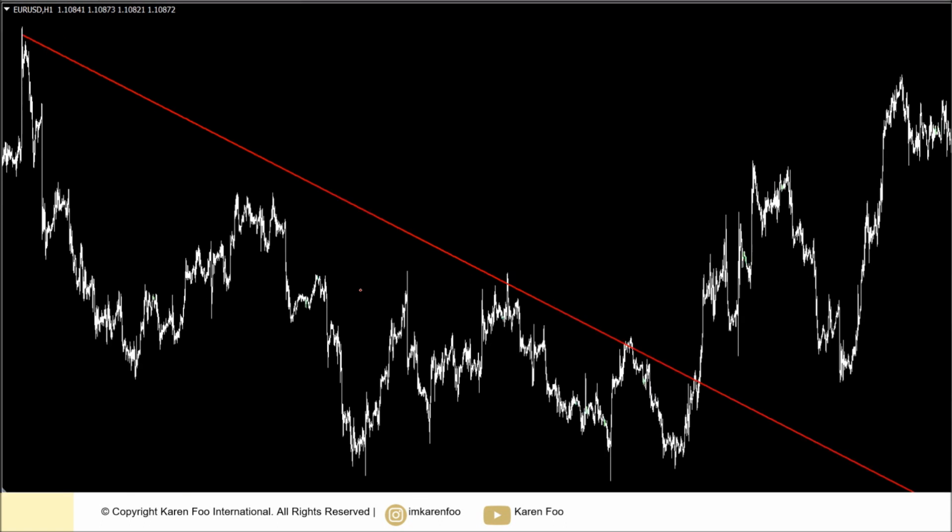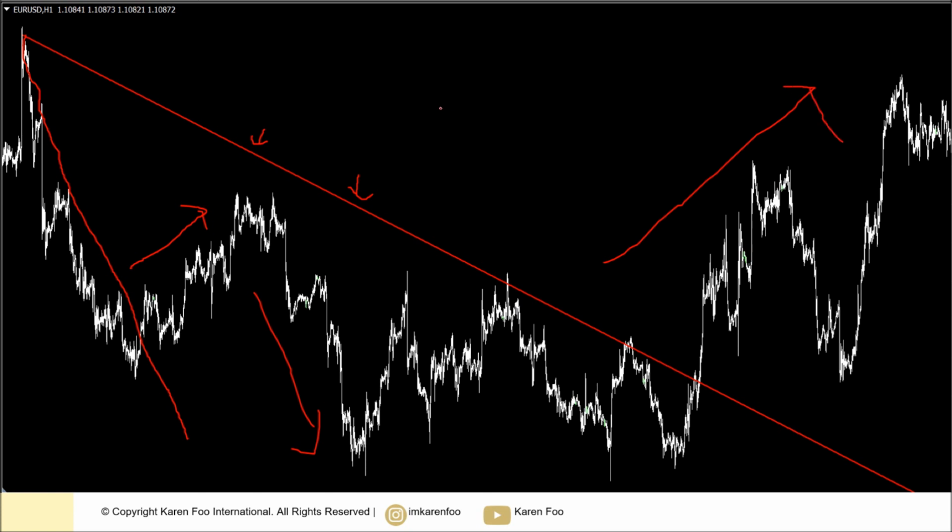Give you one example again. This trend line, as compared to just now, is less steep. Okay, and hence you can say that this trend line is more significant or stronger than the previous trend line. Okay, because if I draw another steep trend line over here, you can see like that, right? Price only went up a little bit and then it came back down. But when it broke this trend line that is less steep, price went on an uptrend. So take note of the angle.